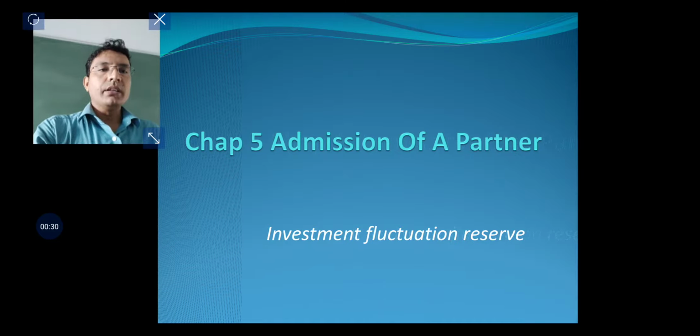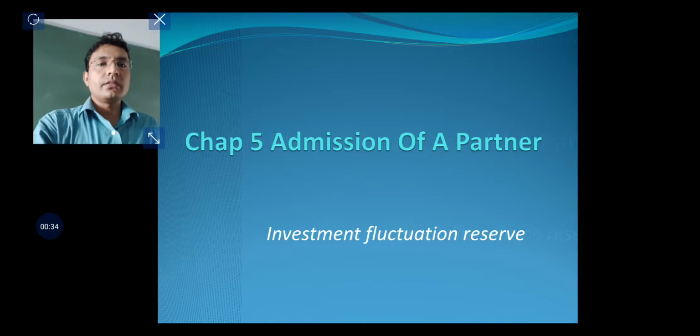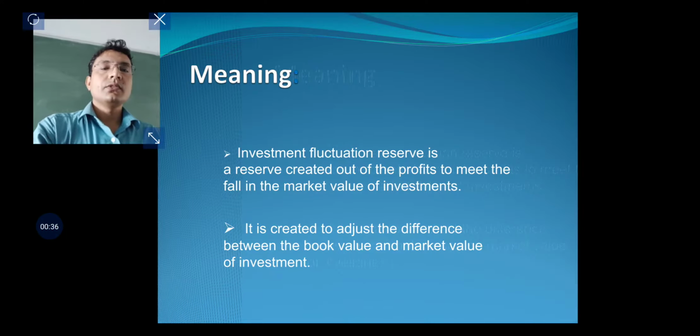Admission of a partner, and today's topic is investment fluctuation reserve. Meaning, investment fluctuation reserve is a reserve created out of the profits to meet the fall in the market value of the investment. It is created to adjust the difference between the book value and market value of the investment.